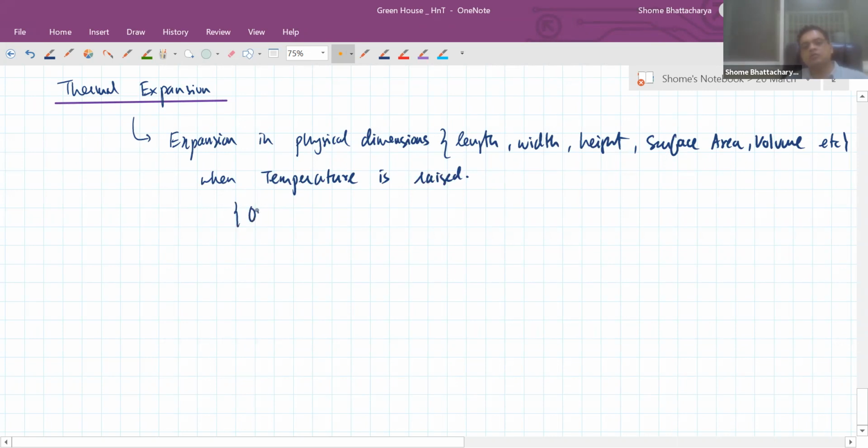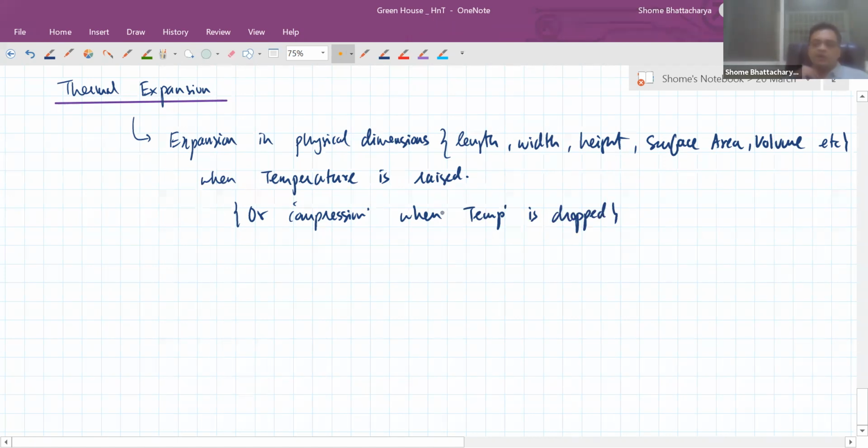Or equally important is compression when temperature is dropped. So all matter tends to undergo this.